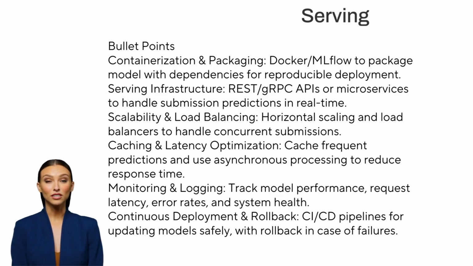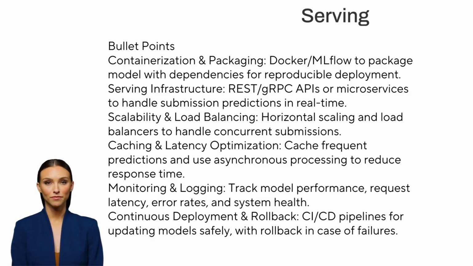Second, serving infrastructure. The deployed model is exposed via REST or gRPC APIs as a microservice. This architecture allows the online judge system to send new submissions to the model and receive predictions in real time. Microservices make it easier to scale individual components independently, and APIs provide a clean interface for integration with the front-end system.